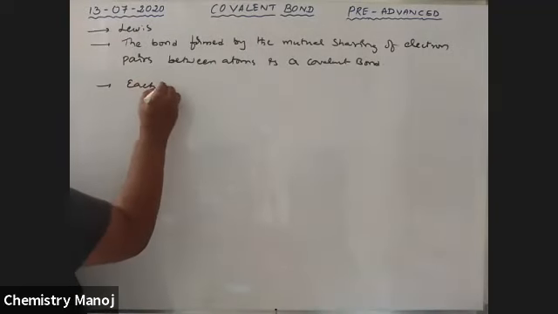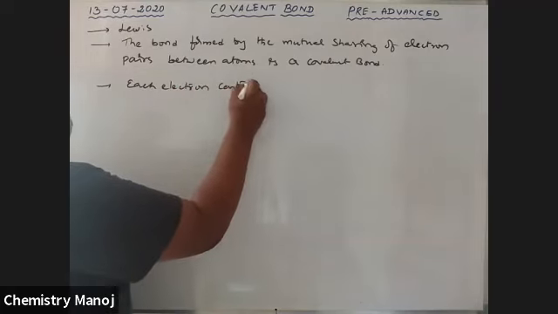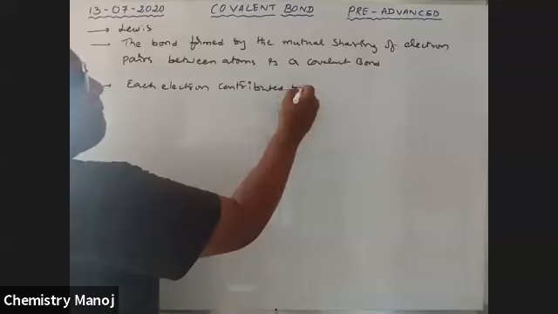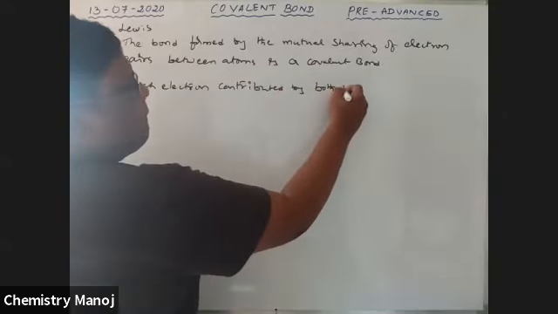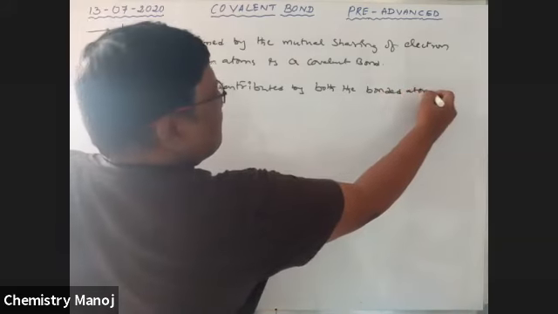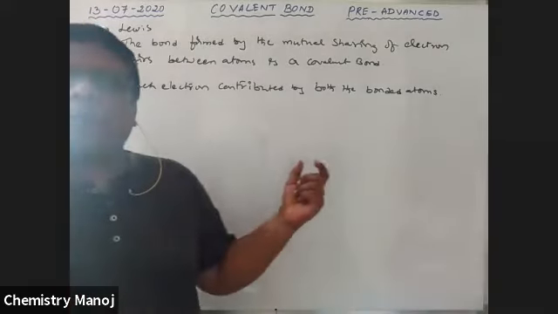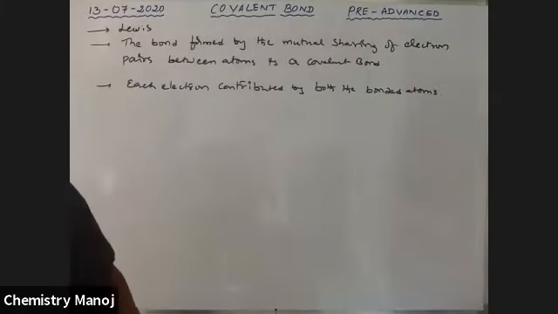Each electron is contributed by both the bonded atoms. So a shared electron pair is shared between the two atoms. So now the bond is called a covalent bond.